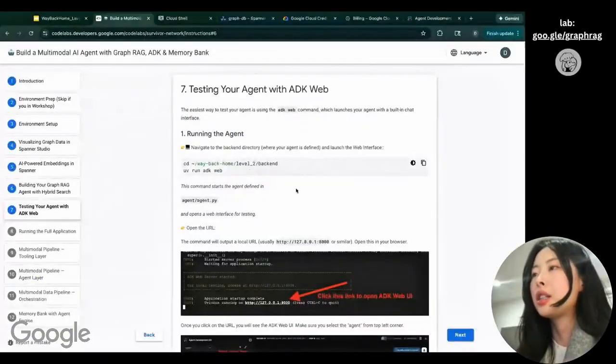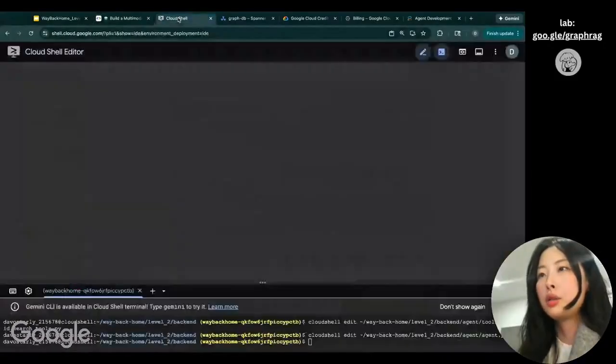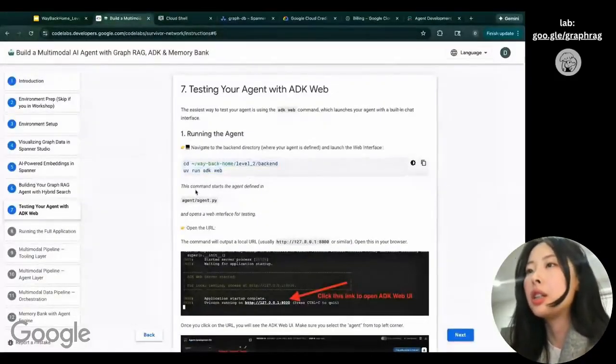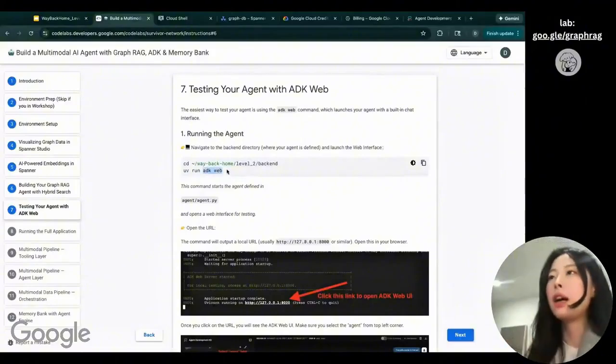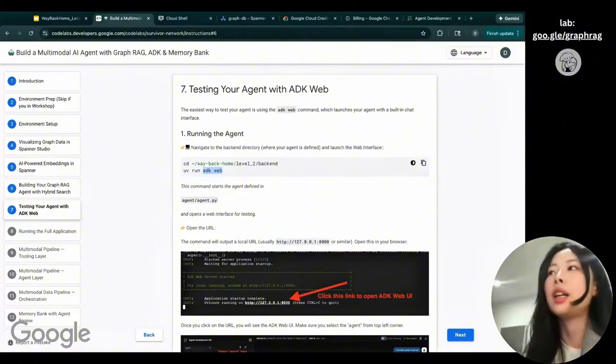And to do the test, we just first copy this and then paste it to the terminal. If you take a look at this command we're typing, what we actually care about is ADK Web. ADK Web is a command to open the ADK Web UI, where we can directly interact, troubleshoot, and have observability for the agent we're creating.